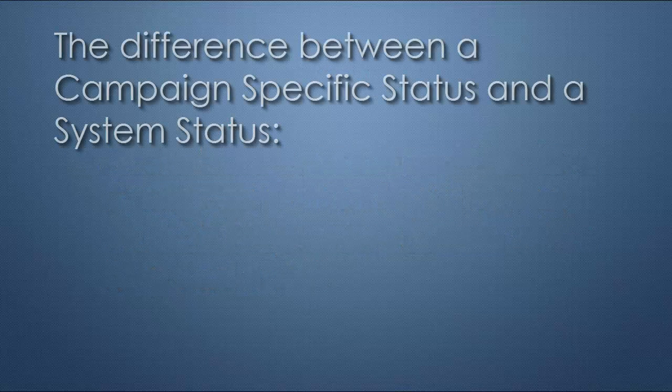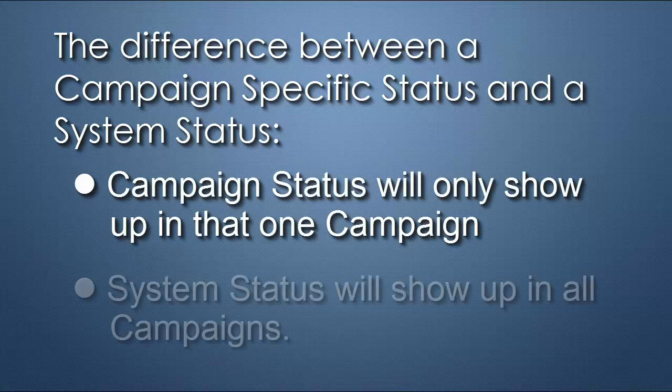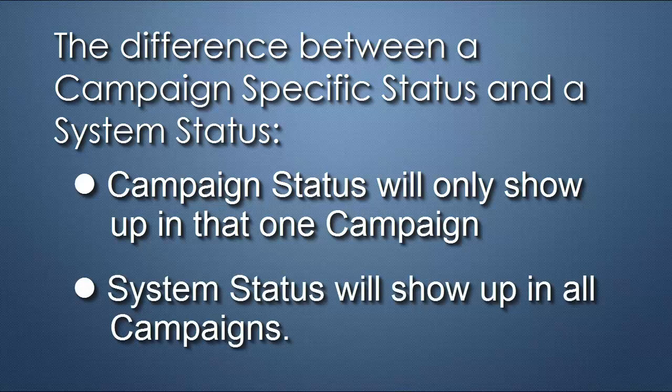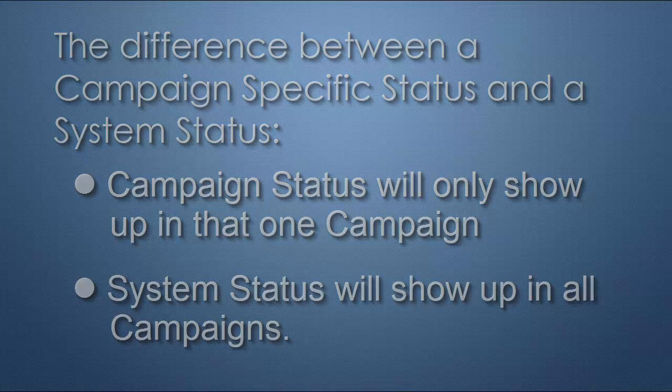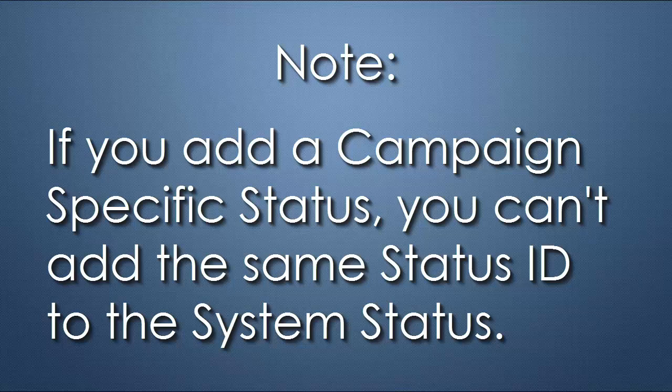Before we begin, the difference between a campaign-specific status and a system status is that the campaign status will only show up in that one campaign, whereas the system status will show up in all campaigns. There is a separate video on how to add a system status. Note, if you add a campaign-specific status, you can't add the same status ID to the system status.